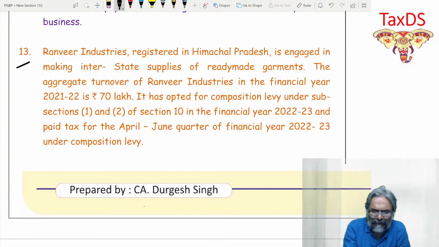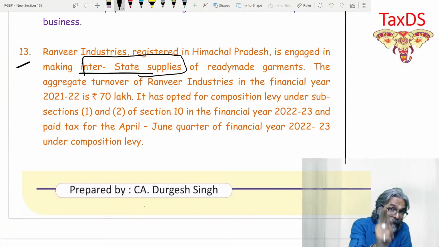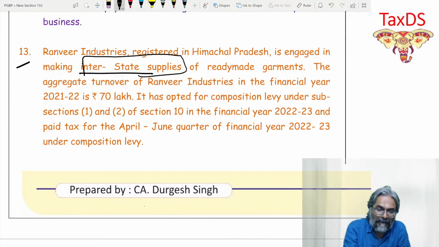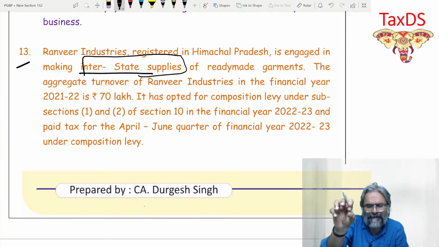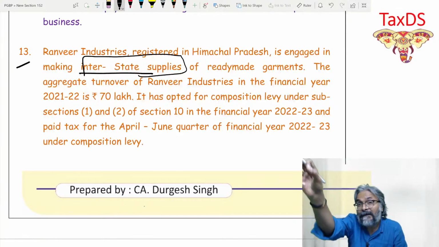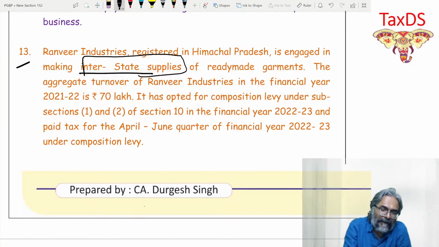Coming to question number 13. Ranveer Industries, registered in Himachal Pradesh, is engaged in interstate supply. Gone. That is why I'm telling you, when you do the composition scheme, you should be completely in your senses, otherwise they will trap you. The trap is already laid. Many students will not notice this interstate supply. They will read it, but they will not notice that it's a prohibited supply.